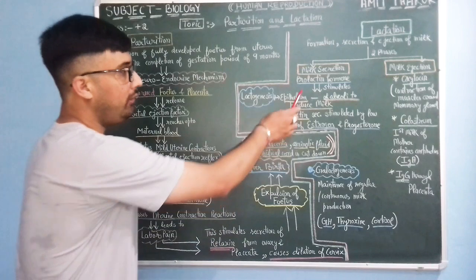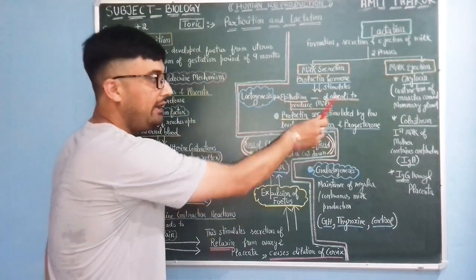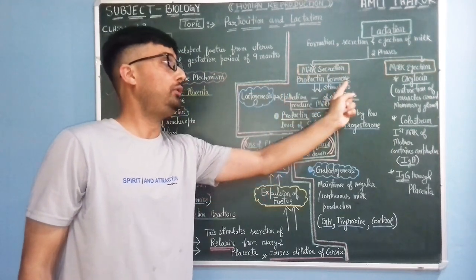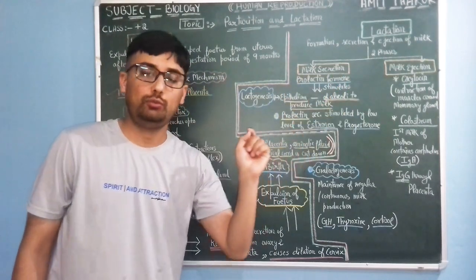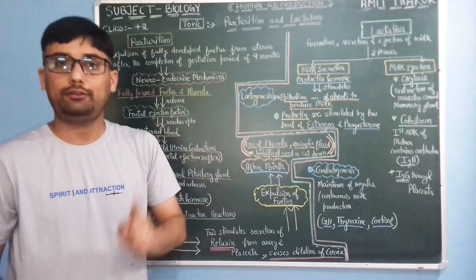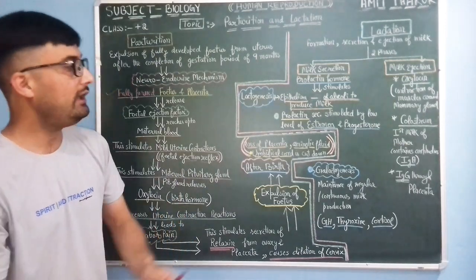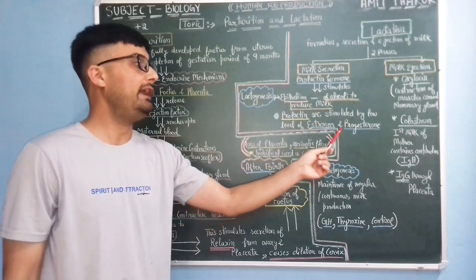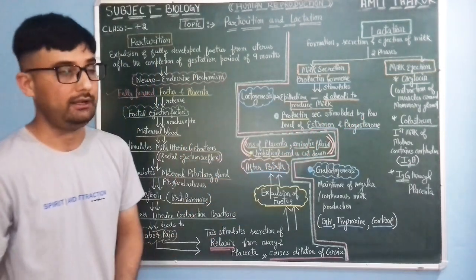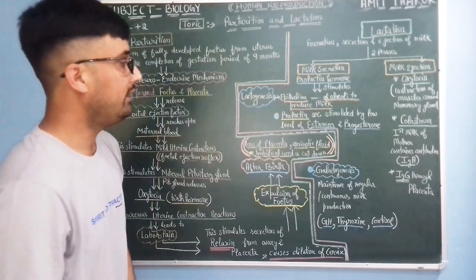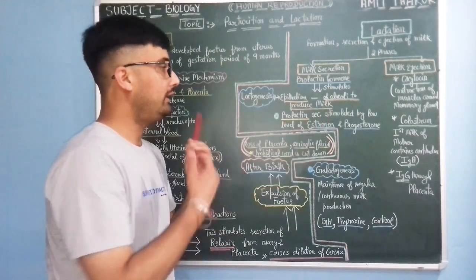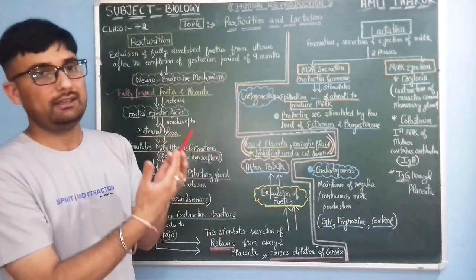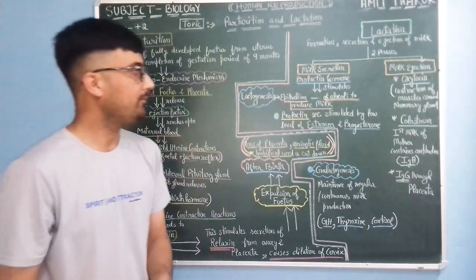So prolactin hormone stimulates the epithelium of alveoli to produce milk, and the secretion of this prolactin hormone is actually stimulated by very low levels of estrogen and progesterone. So prolactin secretion is stimulated by low levels of estrogen and progesterone after the birth of the child. This process of the formation of milk is lactogenesis.